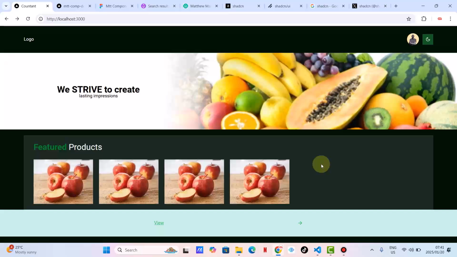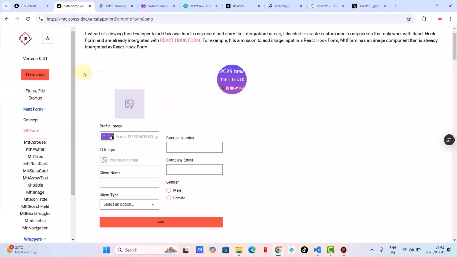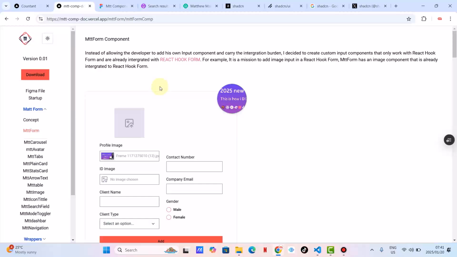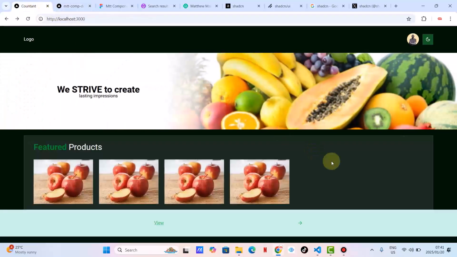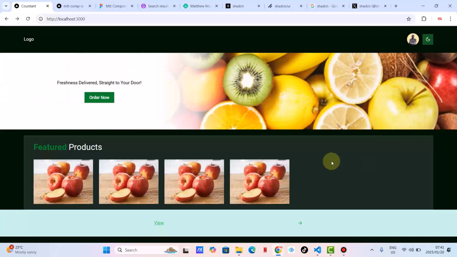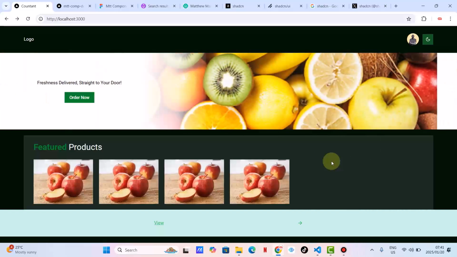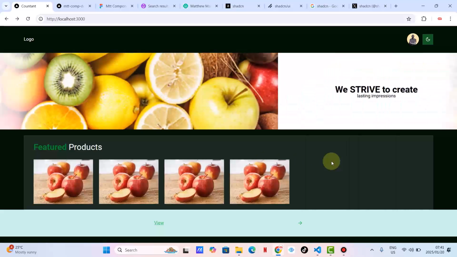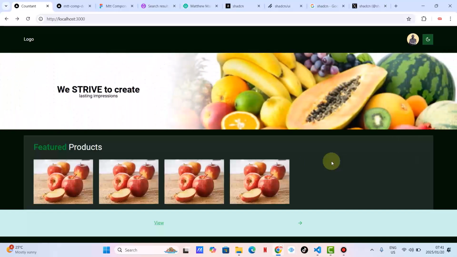So this video is not really a UI building video, but it's me explaining my own intelligence and how I thought about building Mtt Components, something that I think most libraries are lacking. Obviously, there are some people who are doing a great job representing their own libraries. I think a guy like Tanner Linsley, who created TanStack, and I think also React Query, which is now TanStack Query, there is a person representing it.